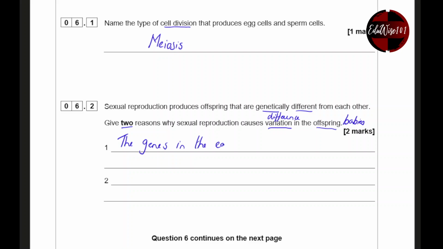in the egg and sperm cells are not identical.